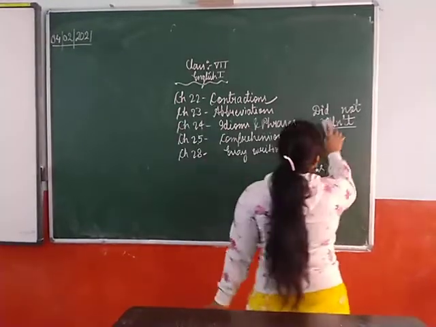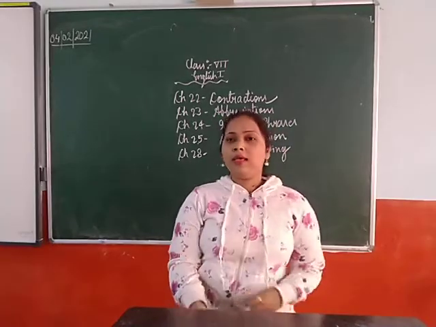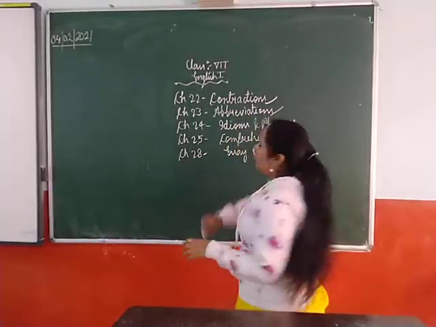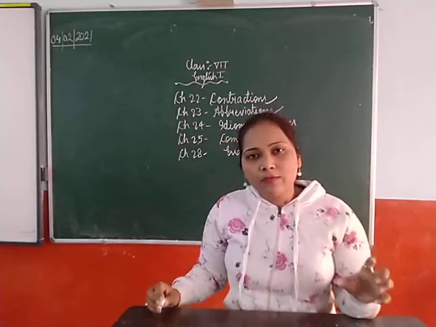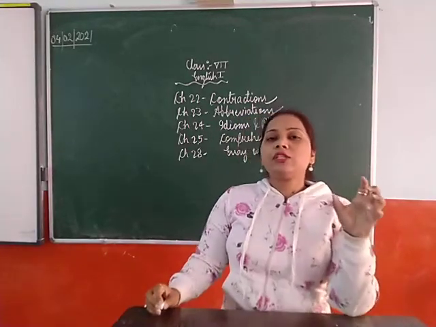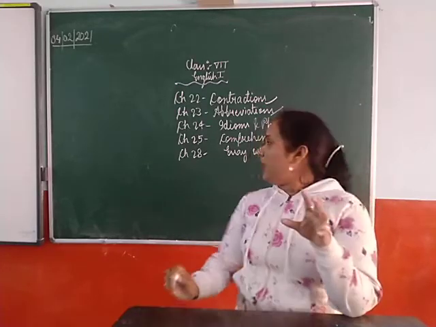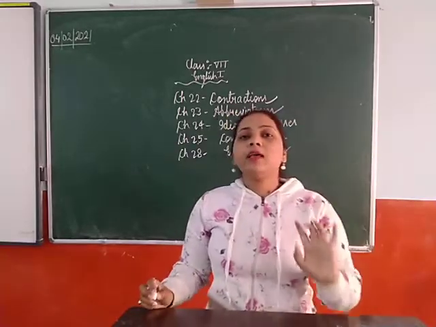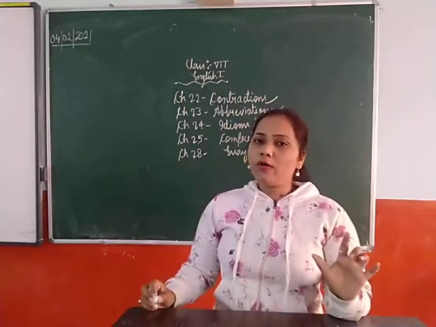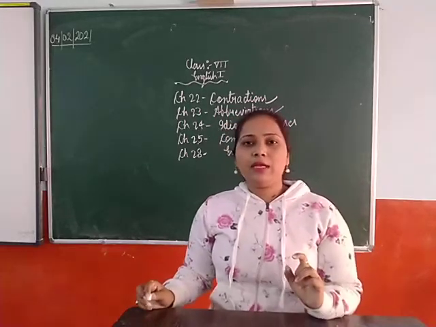Now after this, the next chapter is chapter number 23. It is abbreviation. Now in abbreviation you get a shorter form of a word. It is a shorter form which represents the whole word. Okay, in abbreviation generally, suppose you are getting two or three words, only the first letter of each word we will write, and by that we make an abbreviation.